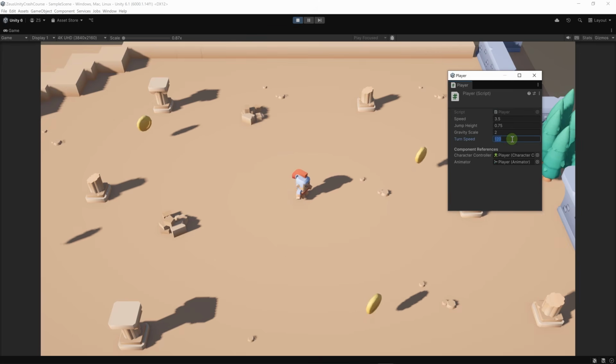So for turning speed, let's set it to 360. Okay. This is much better, but a little slow. Let's set it to 500. Okay, this is way, way better. I think I'm going to keep it this way. And perhaps for the walking speed, let's set it to 2.5. Okay, this is good.